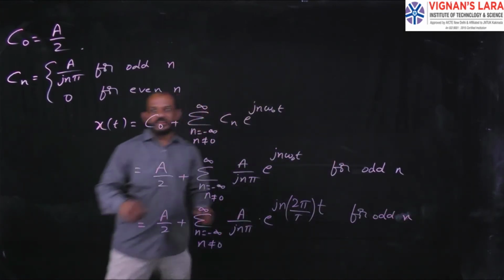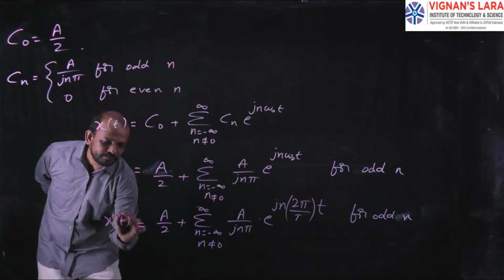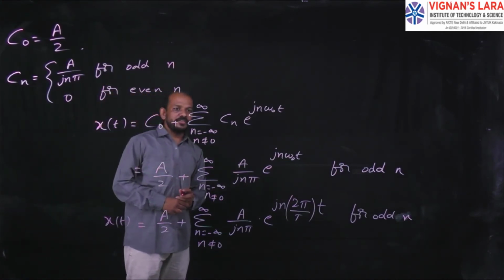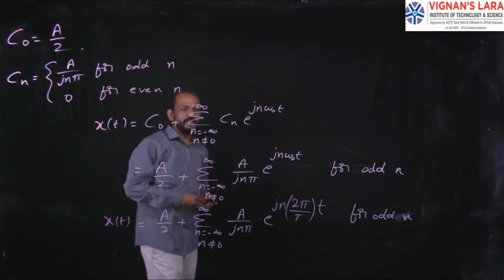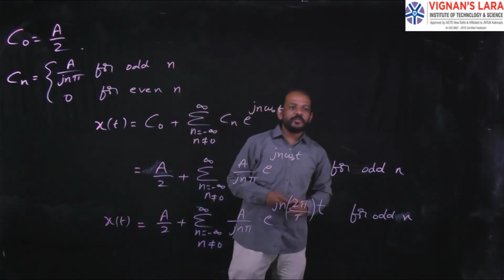Okay, so this is the final complex exponential Fourier series representation of the given periodic signal, the given waveform.